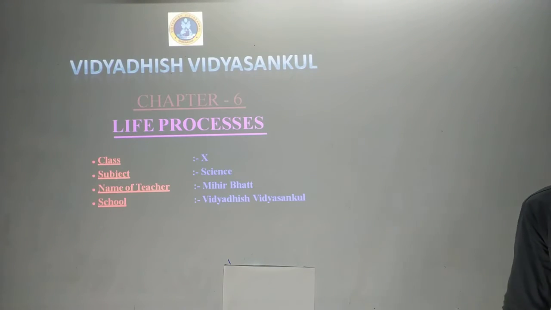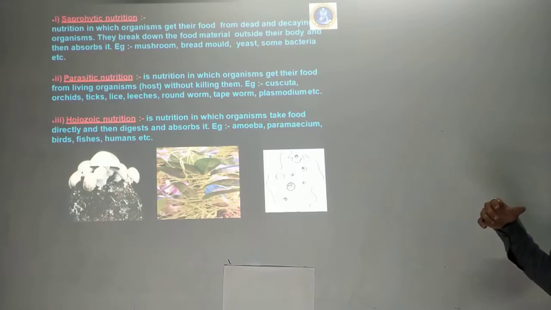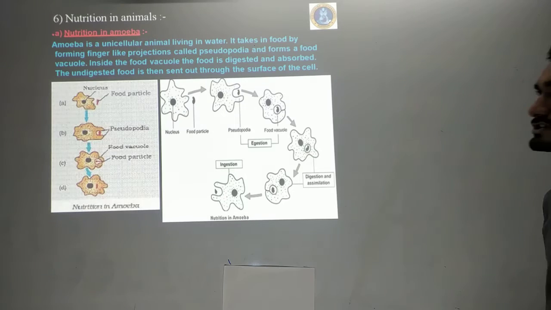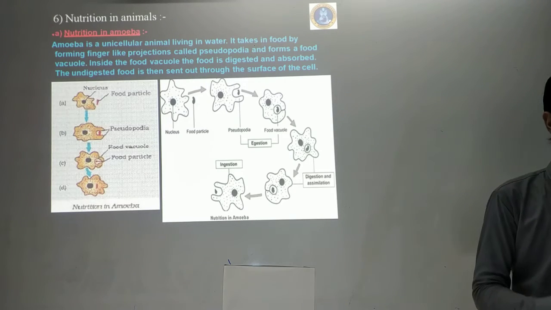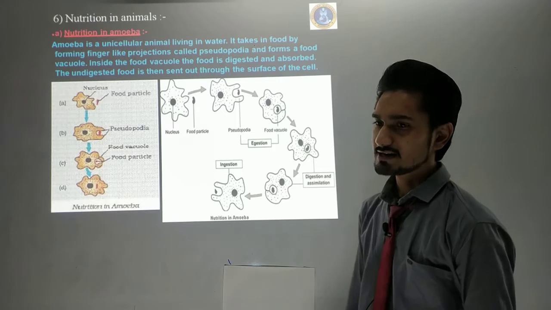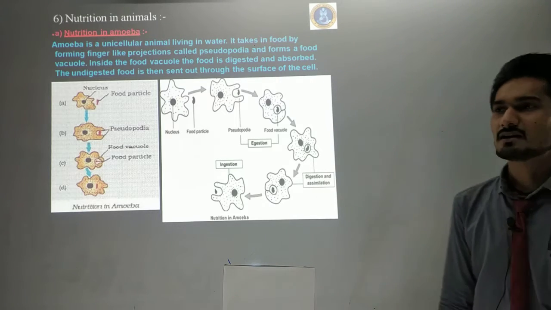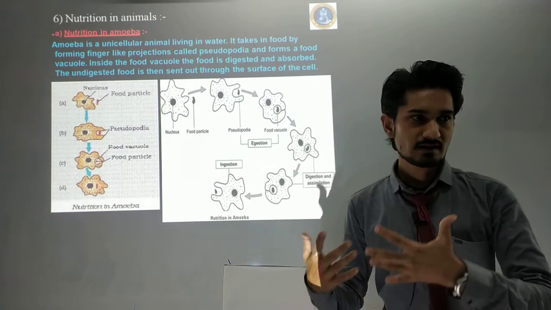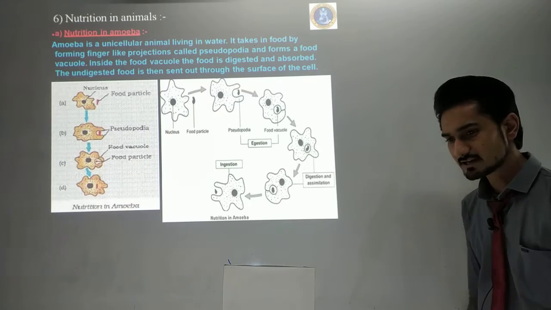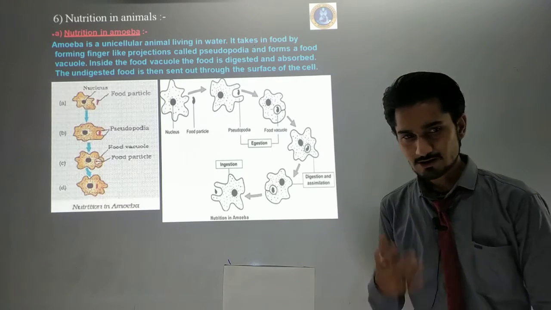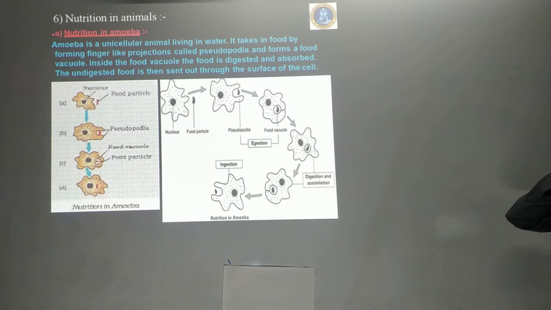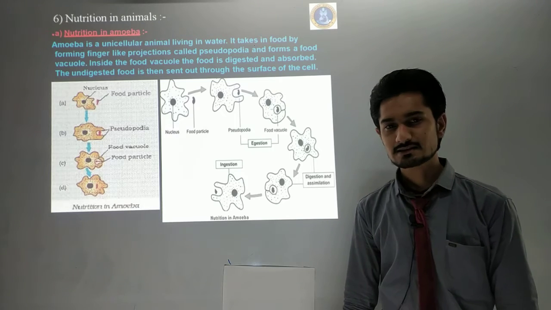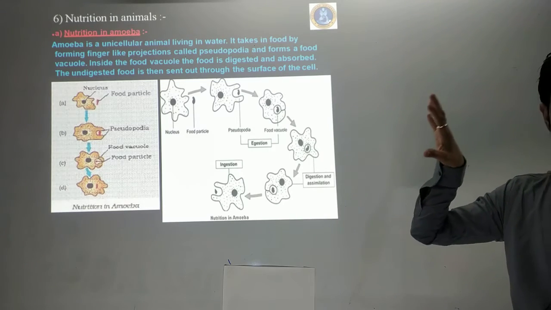As you can see, all the topics that I have revised we have already finished. Now we'll begin the next topic regarding the amoeba. As you can see on the screen, this is the nutrition in the amoeba. First of all, what is amoeba? Amoeba is an organism like bacteria, viruses, fungi, and lichens. Amoeba is a single cellular organism, which means it has only one cell in its body.